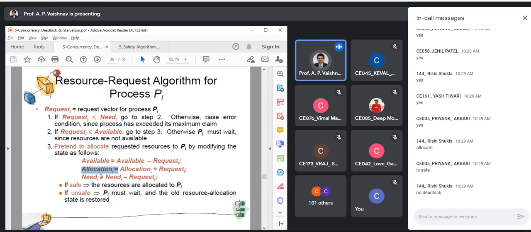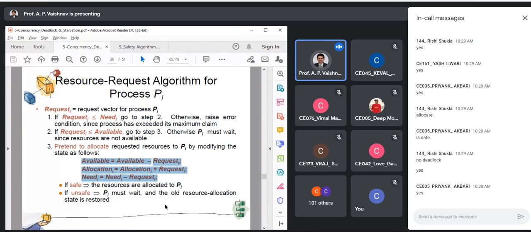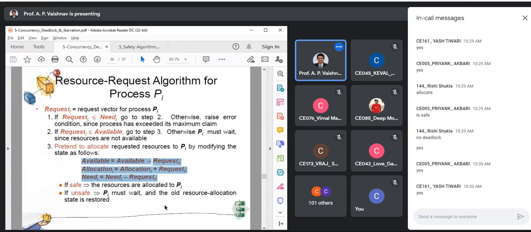Okay, and the important part is what? This line. Old allocation state is restored. What does that mean? In a database, what do we call that? Rollback, right? What do we need to roll back? These three changes, right? Are you clear with this? That is why we call it a simulation, right?